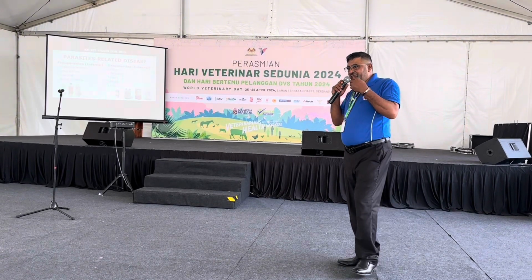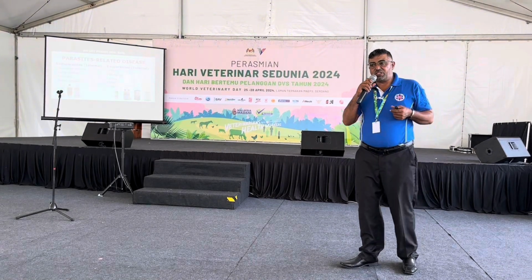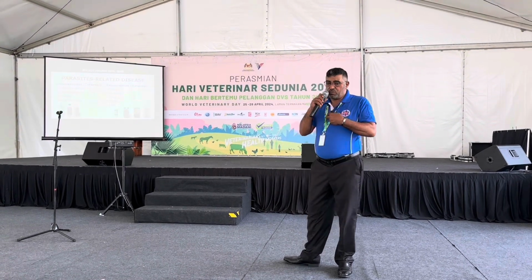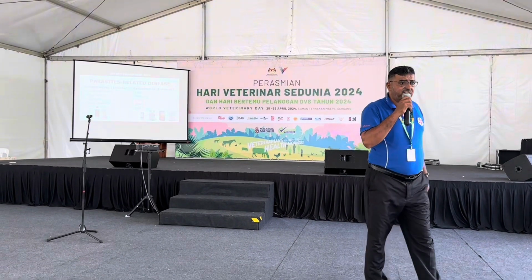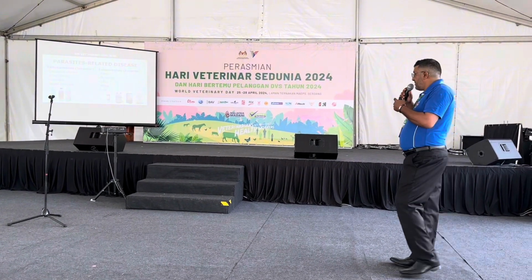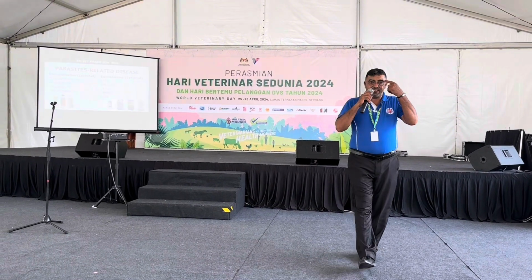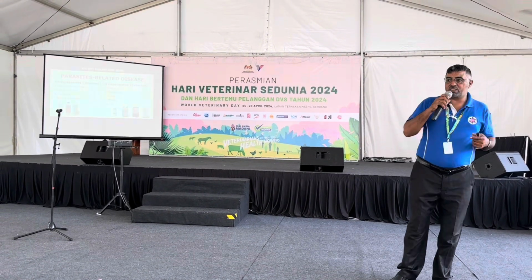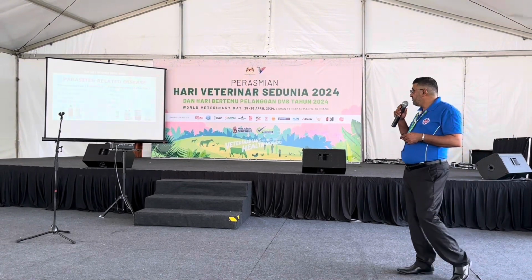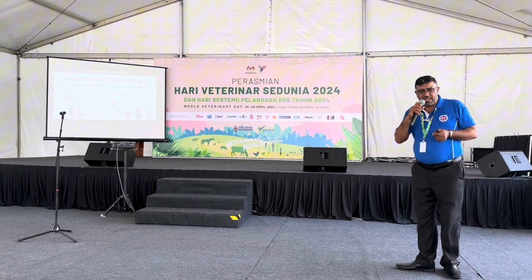We can find worms, helminths, inside the digestive system, in the stomach, small intestine, large intestine, and rectum. Also in the lung, the respiratory system, we can find lungworms. Eye worms we can find too. All of these are called endoparasites. Also there are some protozoa like coccidia, which you can find also under the